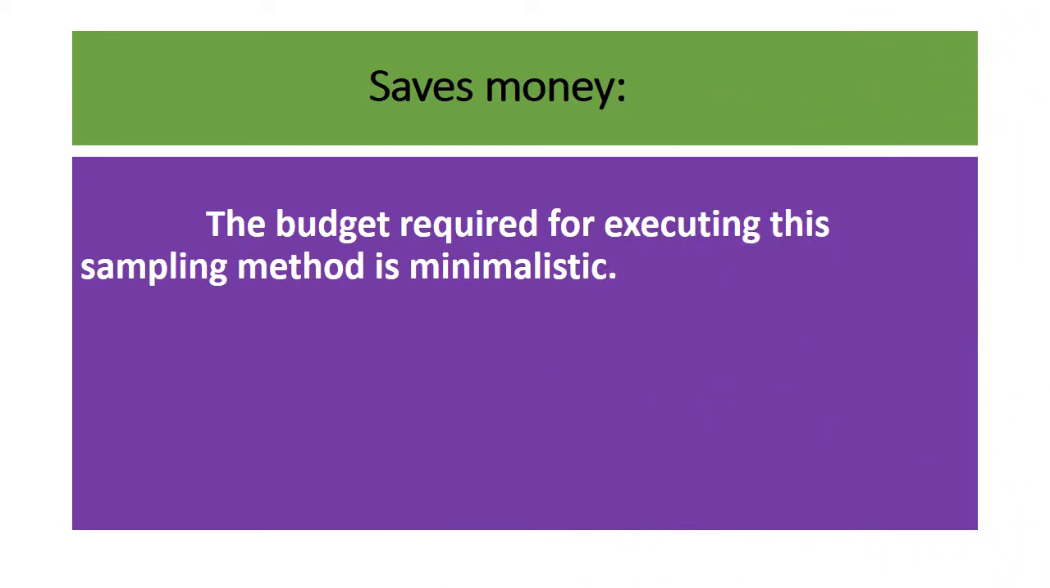It saves money. The budget required for executing the sampling method is minimal, and quota sampling is economically cheap because there is no need to approach all the candidates. If you are taking a 500 population, only 100 samples you will be taking by quota, so there is no need to approach all the candidates. It is very cheap and suitable for students where field work has to be carried out, like studies related to market and public opinion polls. The quota sample will be very effective.